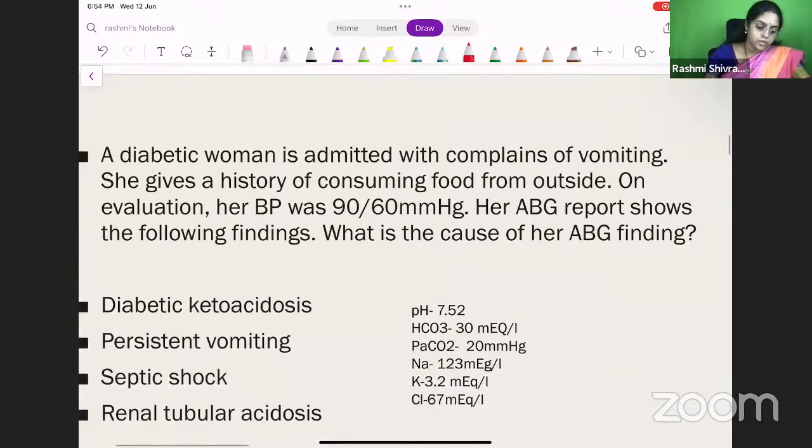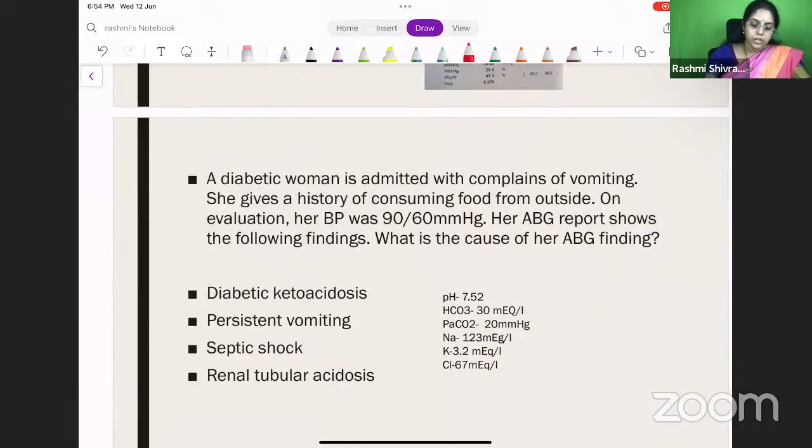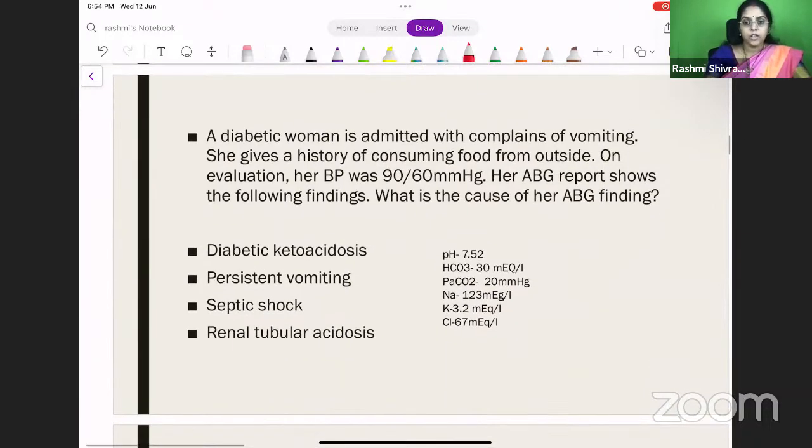Okay, next question. A diabetic woman is admitted with complaints of vomiting. She gives a history of consuming food from outside. On evaluation, her BP was 90 by 60 millimeters of mercury. Her ABG report shows the following findings. What is the cause of her ABG findings?